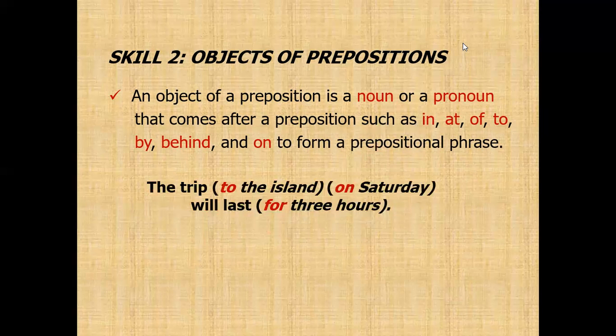Look at this example. The trip to the island on Saturday will last for 3 hours.